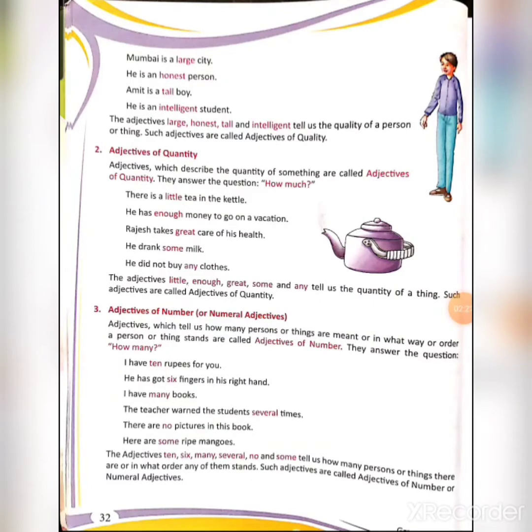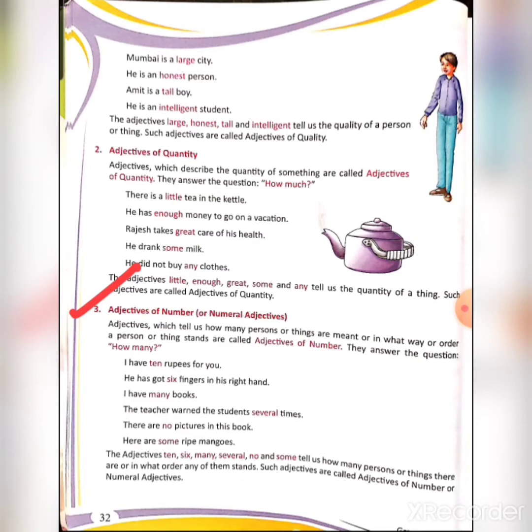Third one, adjective of number. Adjectives which tell us how many persons or things are meant, or in what way or order a person or thing stands, are called adjectives of number. So adjectives of number tell us how many persons there are, in numeral adjectives. So they answer the question how many. Quantity was how much. Adjective of number is how many.